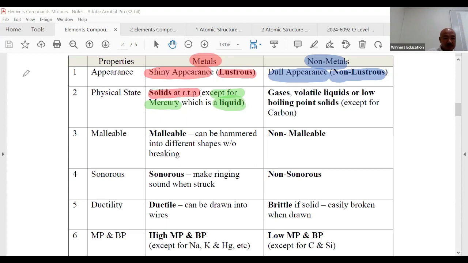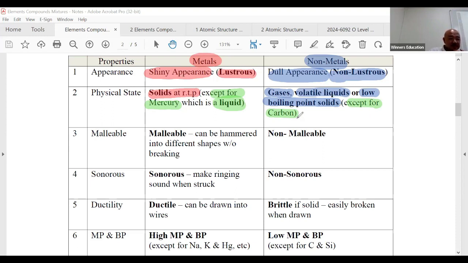Non-metals, what about them? Non-metals are usually gases. They are volatile liquids, so liquids that can vaporize very fast, or low boiling point solids. So they're still solid at room temperature, but their boiling point is not that high. And there's another exception. Carbon is a non-metal, but it is a solid at room temperature.